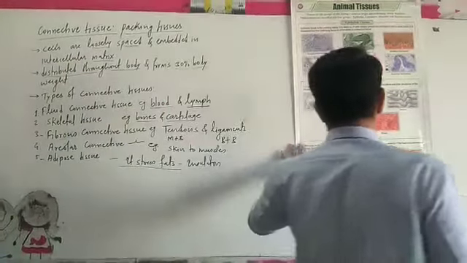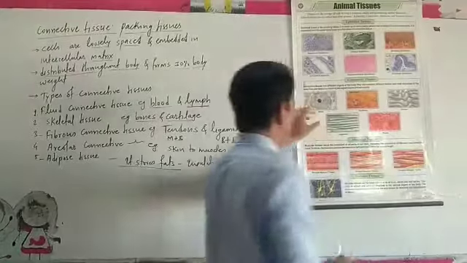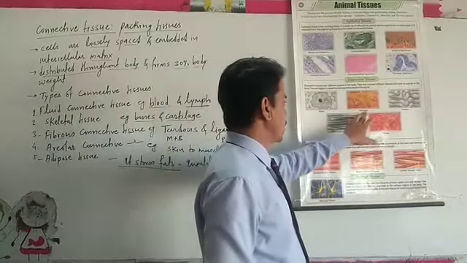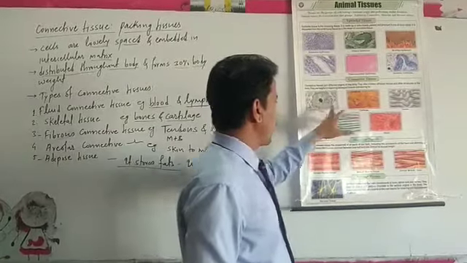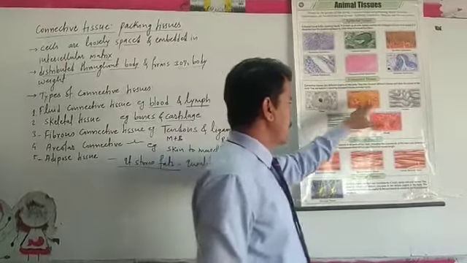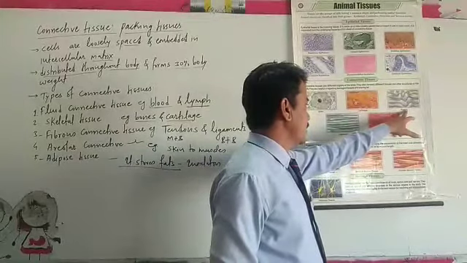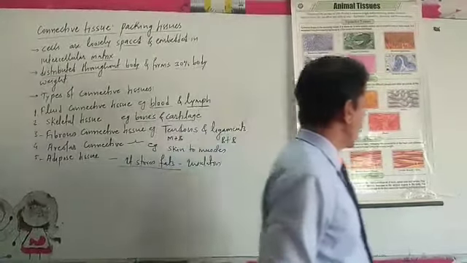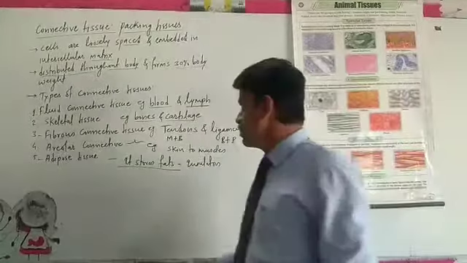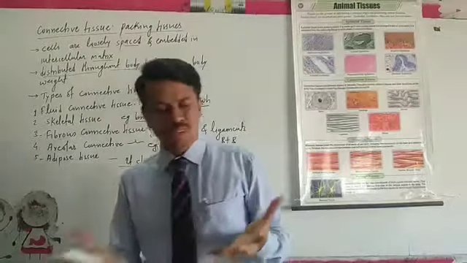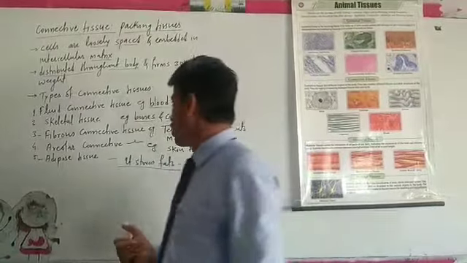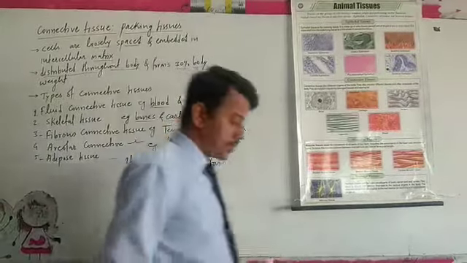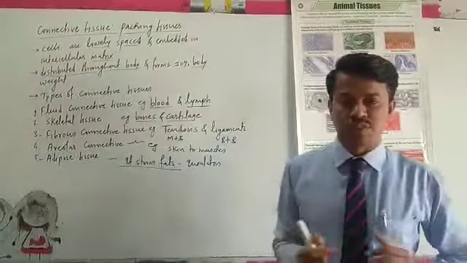See here the structures or some diagrams. These are the bones and these are the cartilage. Bones have a hard, tough nature, while cartilage is soft. Then here the tendons, then ligaments, and here the blood, which is red in color, and lymph, which is colorless and is a filtrate part of the blood when blood reaches the tissues and the intercellular spaces.